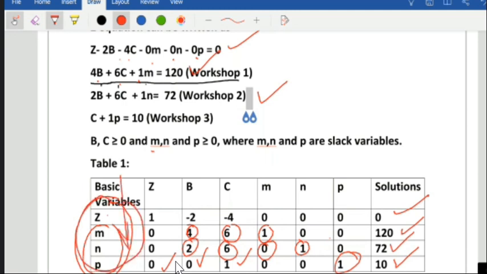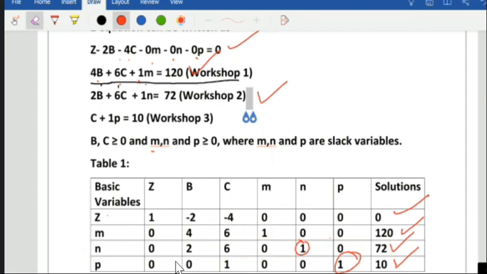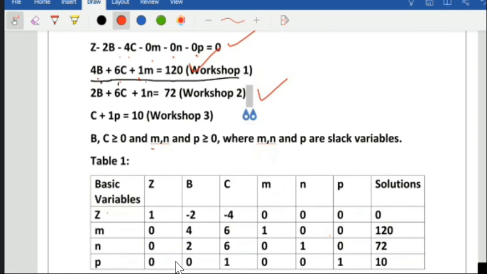Now our next step is to replace M and P with the help of B and C, because B and C are the solution, M and P are not. In the first row, the Z line, you have to select the most negative number.